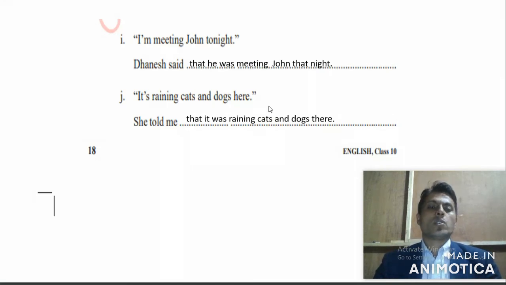So don't be confused with this expression. This is not a proverb, this is only an idiom, so you have to change its tense. It is raining becomes it was raining. Cats and dogs here, this is the place adverb, changes into there. Don't be confused with this. She told me that it was raining cats and dogs there.